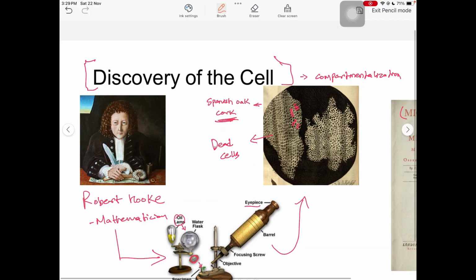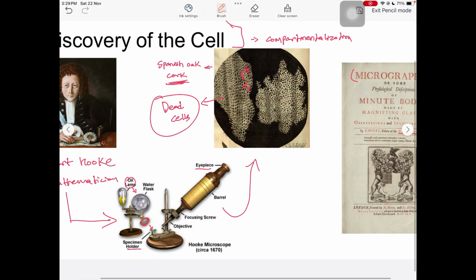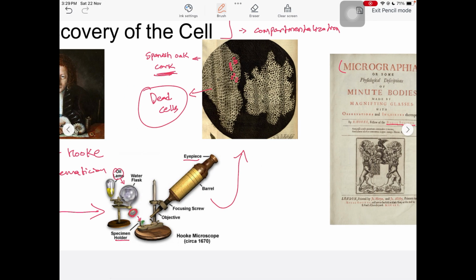A point to be noted here is that he first observed a dead cell, and soon after, in parallel, a living cell was also observed, and it was observed by these guys. Malpighi also observed a cell at the same time, and Anton von Leeuwenhoek saw the cell at the same time, and Leeuwenhoek saw a living cell.